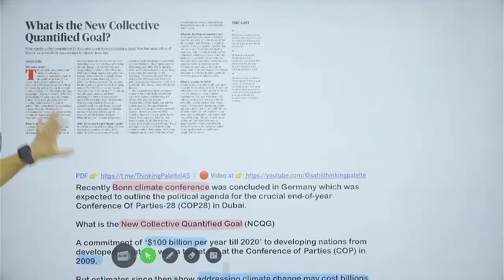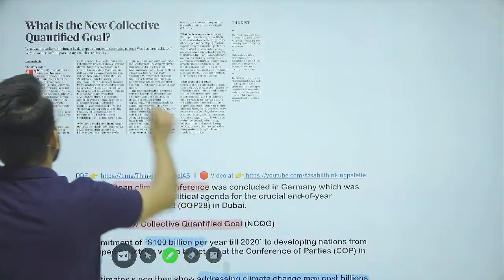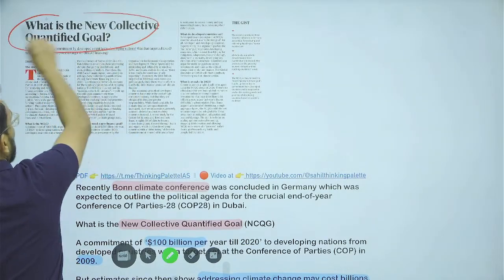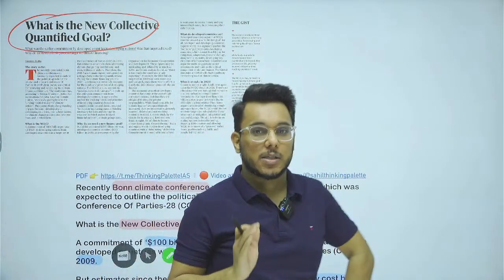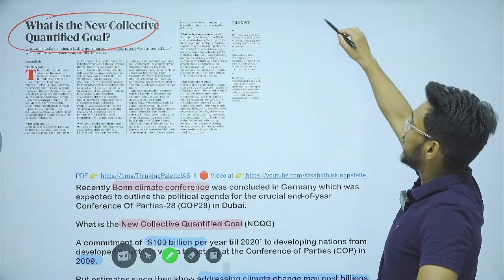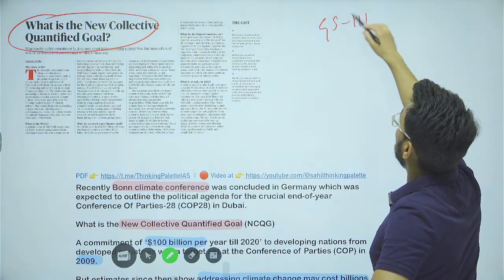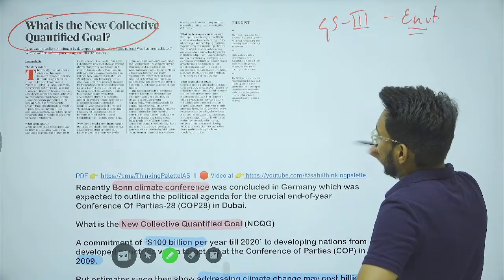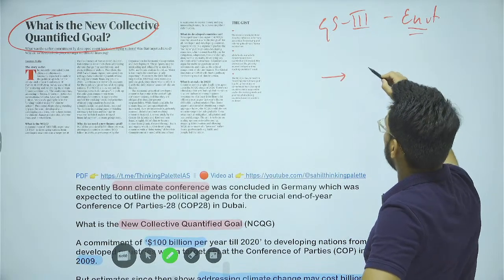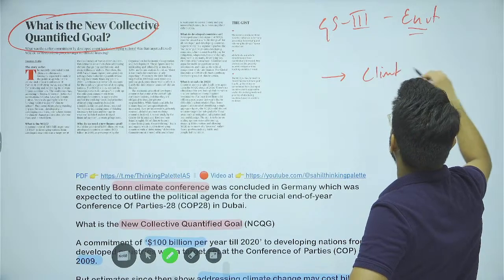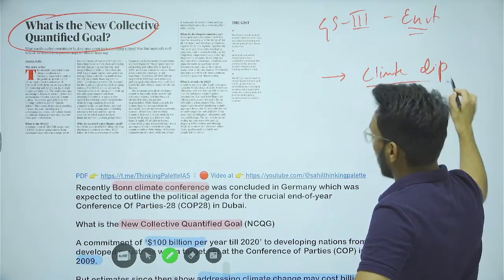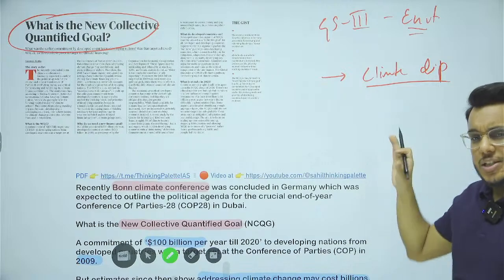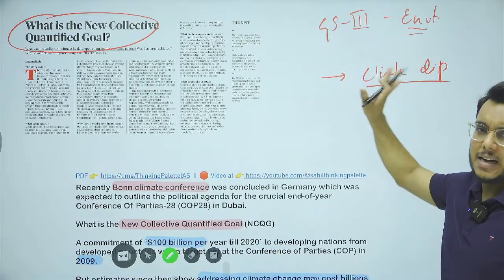So, this is the first article, that is, what is the new collective quantified goal? Now, first of all, what is the utility of this article? This article will be seen with respect to GS paper number 3 environment. Even this article can also be seen with respect to climate diplomacy. Fine, GS2, GS3, in both senses the article is important.